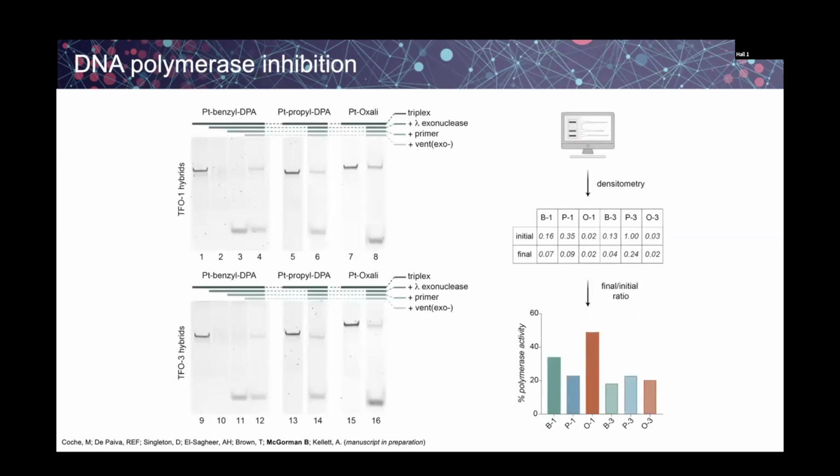observed. We looked at this for the range of different hybrids, so TFO1 and 2 with the two different DPA platinum derivatives, but also an oxaliplatin control. Oxaliplatin is much smaller, but it forms adducts with two DNA bases, whereas the DPA platinums are much larger, but only form a single adduct. We can see reduced intensity for all the duplex bands in the presence of the platinum TFOs, and then we could calculate the intensity of these different bands. So the platinum DPA TFOs are more active for TFO1, but for TFO3, we can see less than 20% recovery of the DNA in all cases.